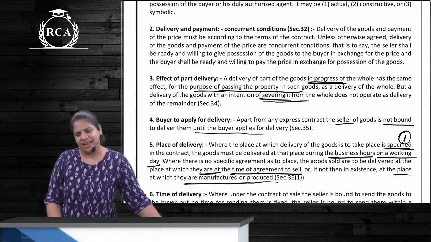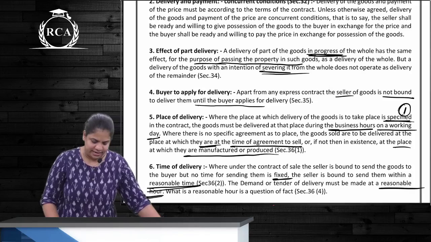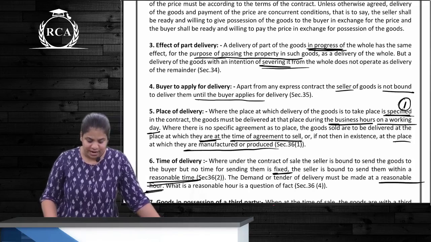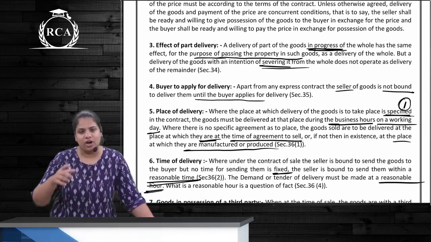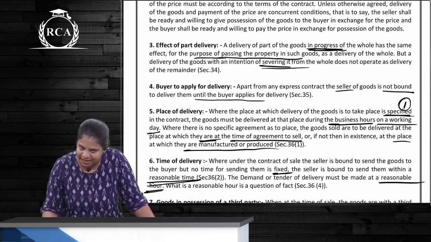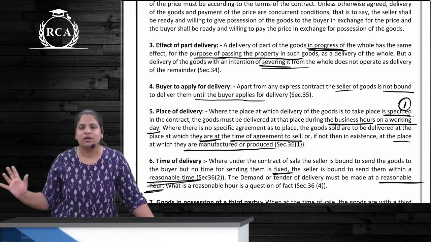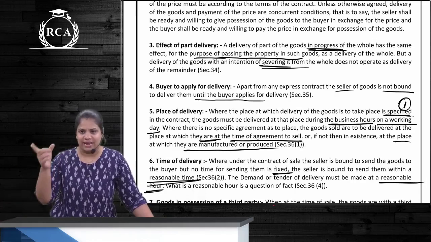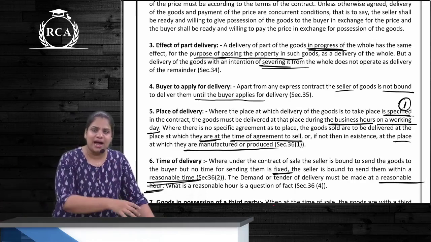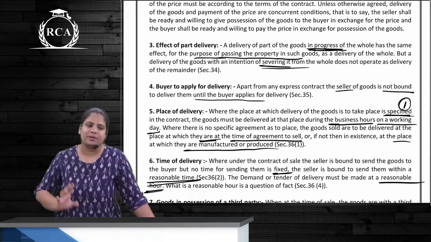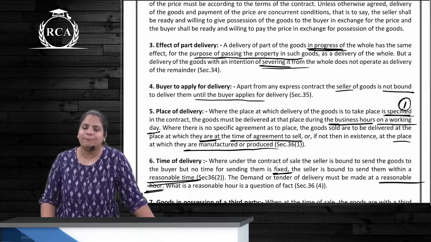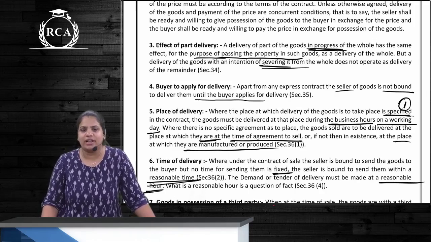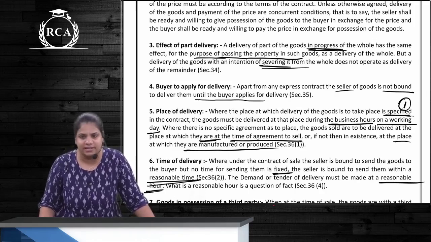Next is delivery and payment can be concurrent conditions. Next one, effect of part delivery which is in progress for the purpose of transfer of property is treated as if it is effect of whole. But where the intention is to separate the part from the whole, ownership is going to pass only for the first part. Correct? A purchaser of cement, he orders 100 cement bags.